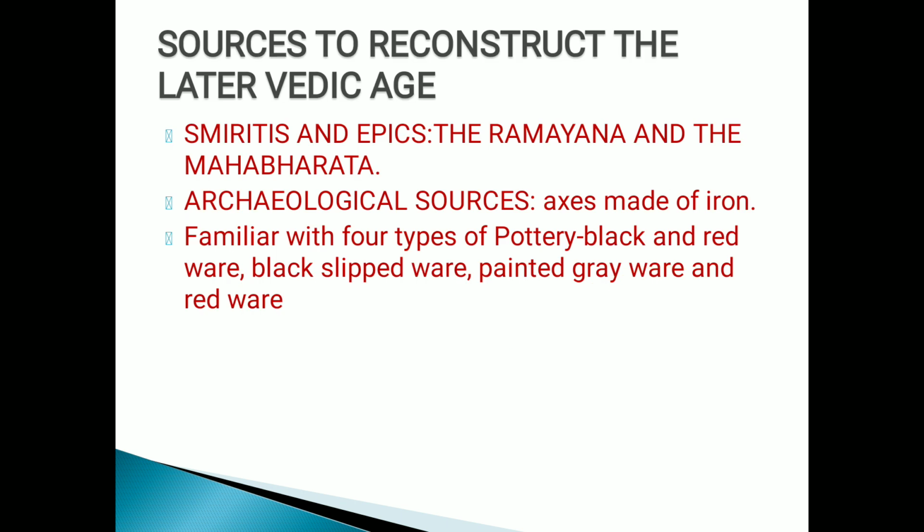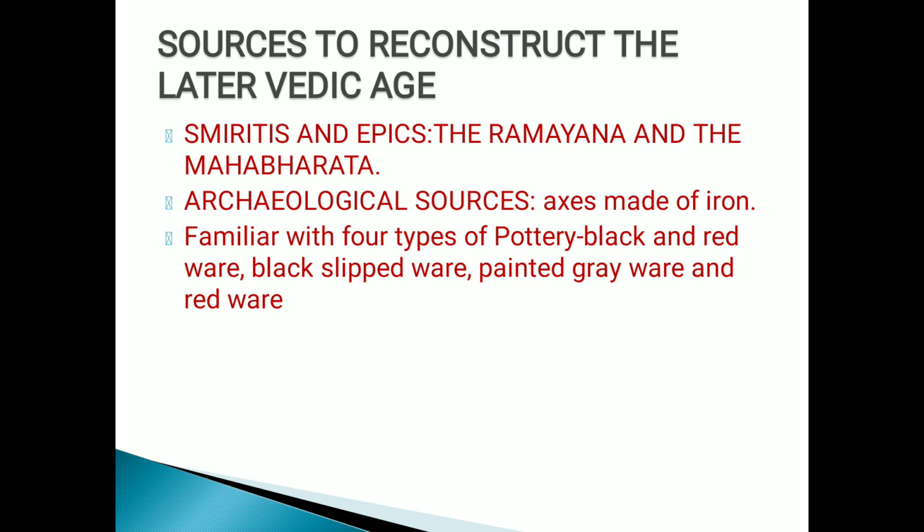Next we have sources. We have other literary sources as well, like smriti, what is memorized. Then the epics: different epics originated in this age, known as the Ramayana and Mahabharata. Clear. Next we find the archaeological sources as well, where we found axes made of iron.